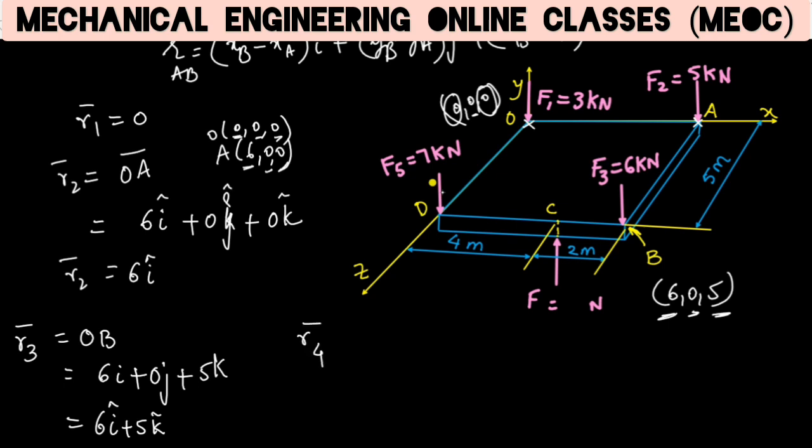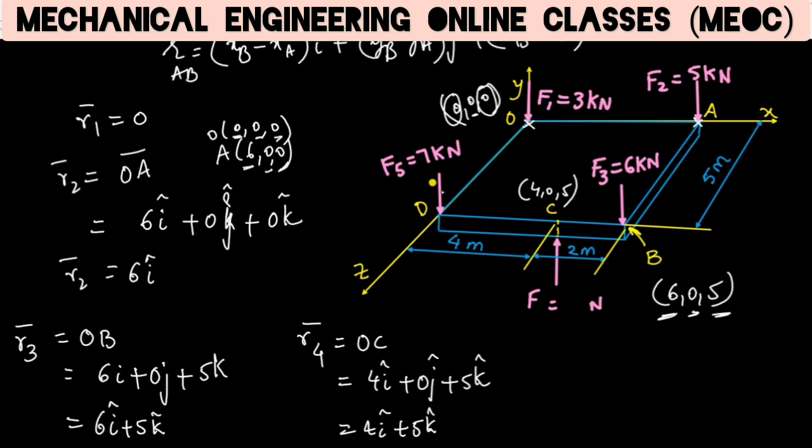So R4 is the position vector between O and C, of point C with respect to origin. Point C is 4 0 5. So this will be 4I plus 0j plus 5k, or simply 4I plus 5k. R5 is the position vector of D with respect to O. The coordinate of D is 0 0 5.